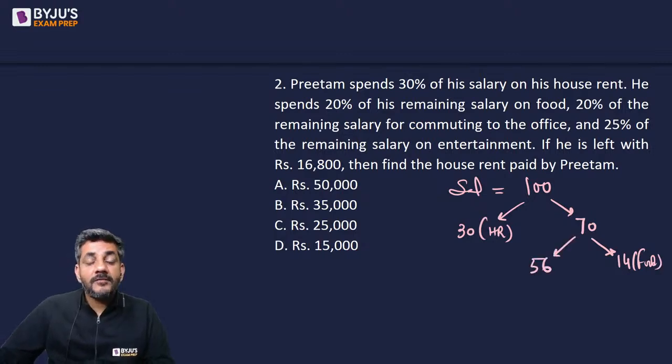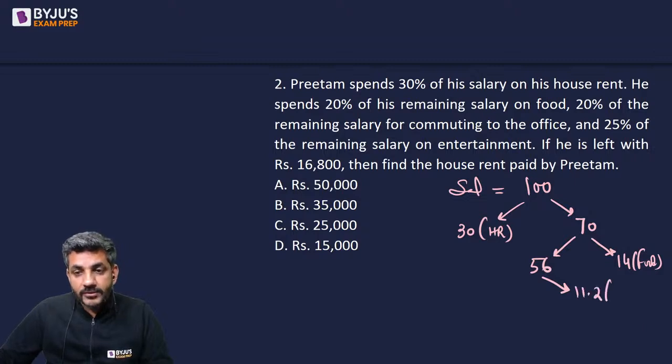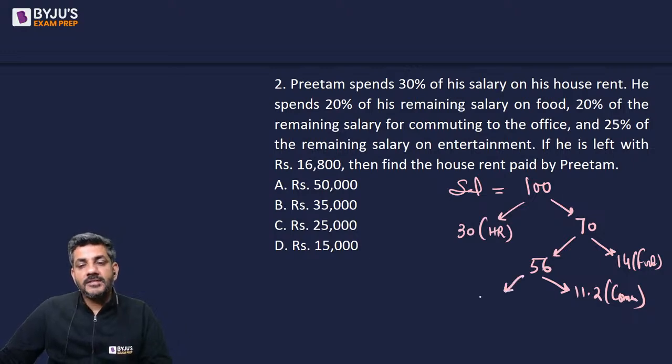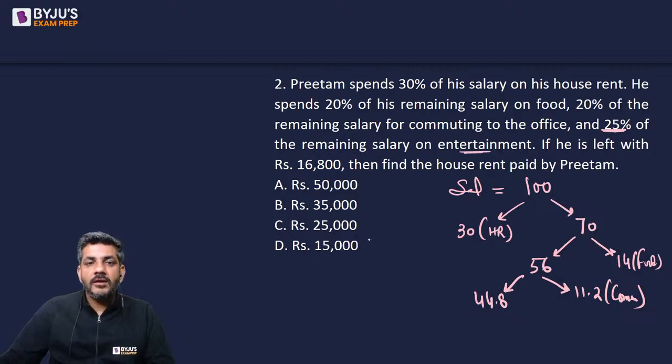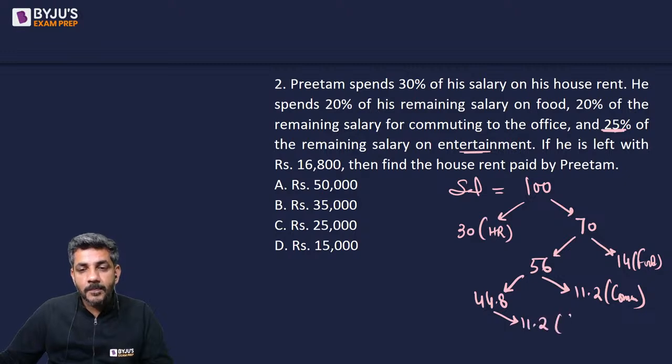Then he says 20% of this remaining salary he uses for commuting to office. So iska 20% निकाल लेते हैं हम. That is 11.2. This he is using for commuting to office. तो बचा कितना हमारे पास? 56 minus 11.2 is 44.8. Right? And from this 44.8, 25% of the remaining salary he spends on entertainment. So 44.8 का भी 25%, that means 11.2 is spent on entertainment. तो बचता कितना है? 44.8 minus 11.2, which is 33.6.